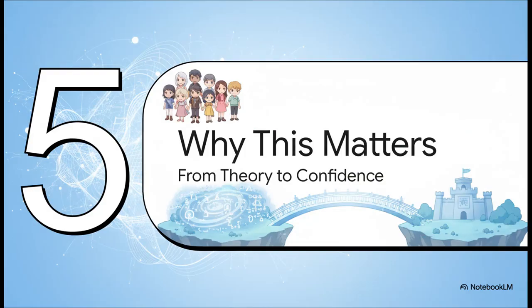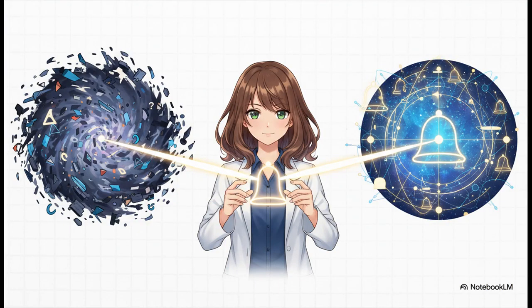Okay, so we've figured out that there are these hidden, predictable patterns in the results from our random samples. But why does any of this matter? This is the moment we finally bridge that gap from abstract theory to real-world confidence. And if you take away just one thing, let it be this. Sampling distributions are the bridge. They take the messy, random chance of pulling one small sample, and they transform it into a predictable, measurable science.